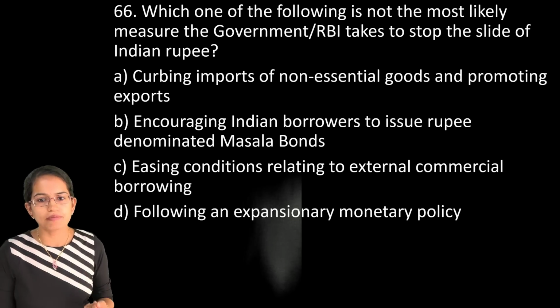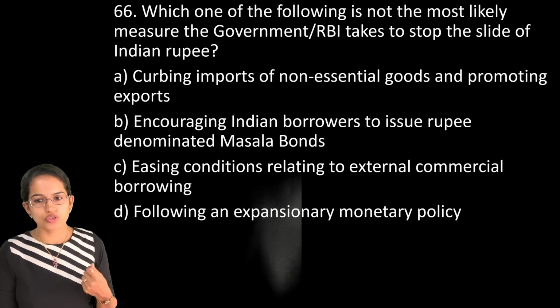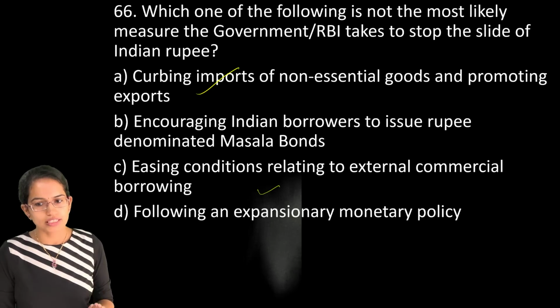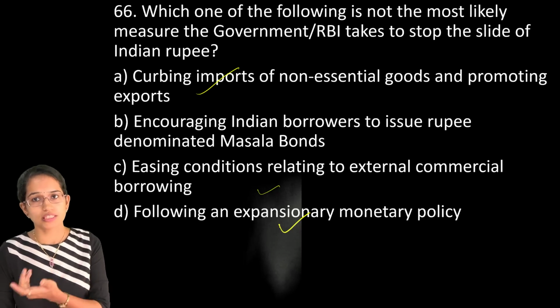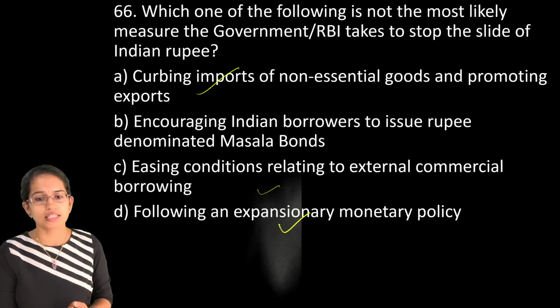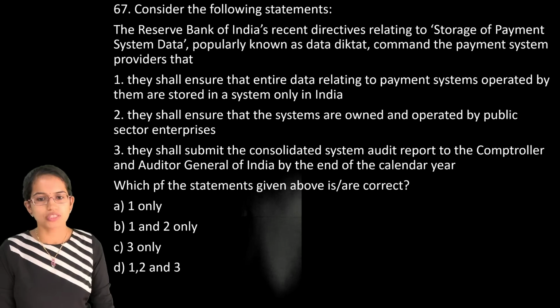Now the likely measures the RBI takes to stop the slide of the rupee are to curb the import, ease down the conditions of external commercial borrowing, and follow an expansionary monetary policy that we have already discussed in the NCERTs. So it's not related to Masala Bonds. So you have A, C and D as the right options here.